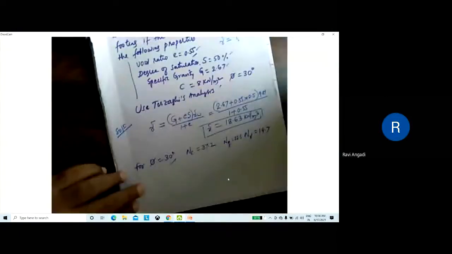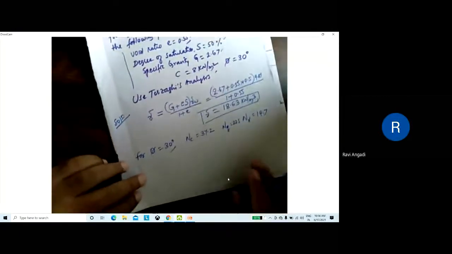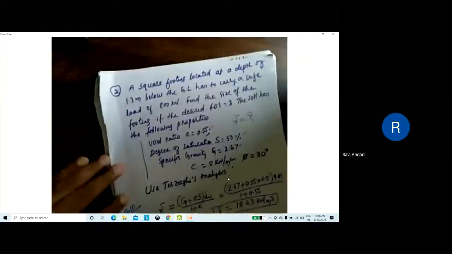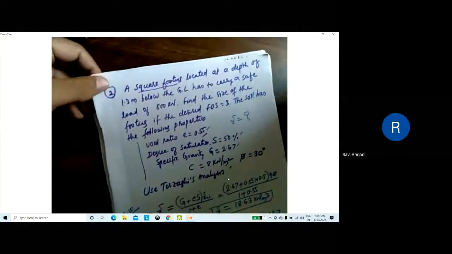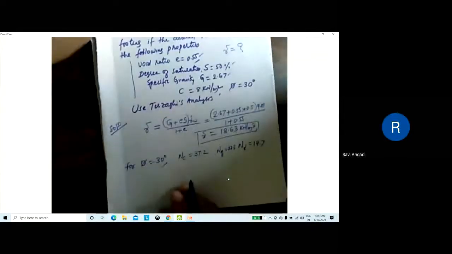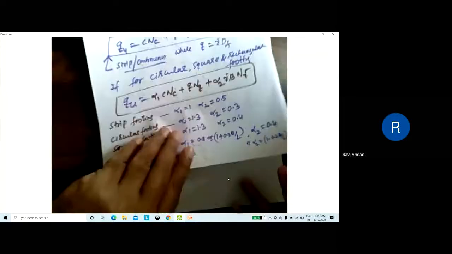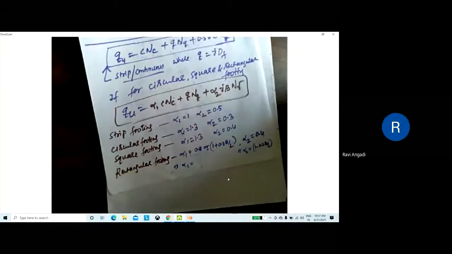Next. After this, which type of footing is given here? Square footing. Then for the square footing, the equation changes. You recall, I told you this. Have you remembered this one? Yes, sir.